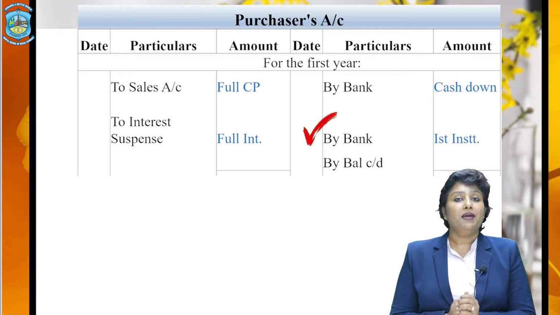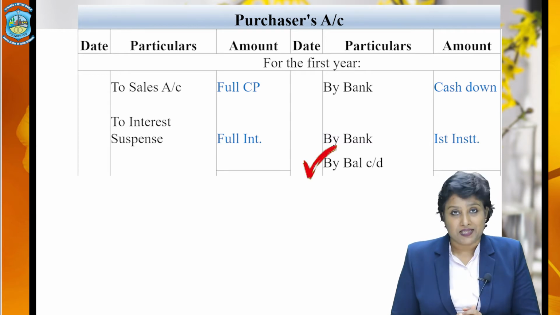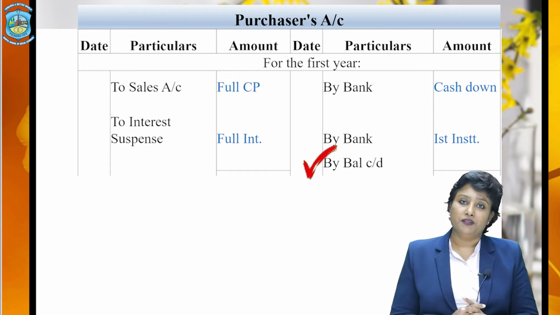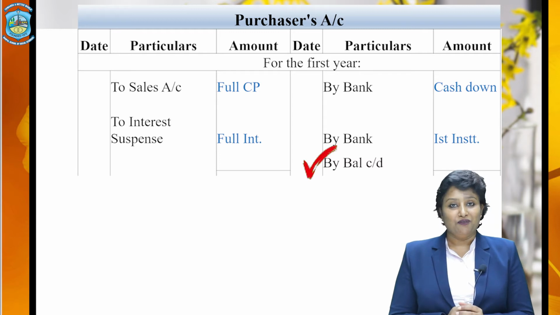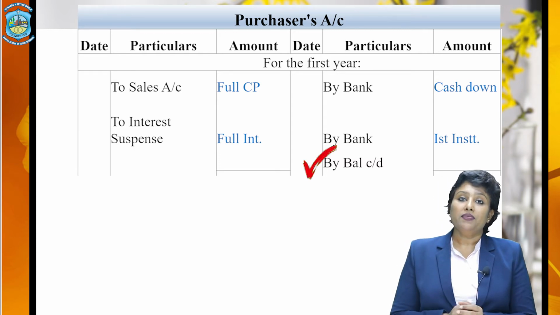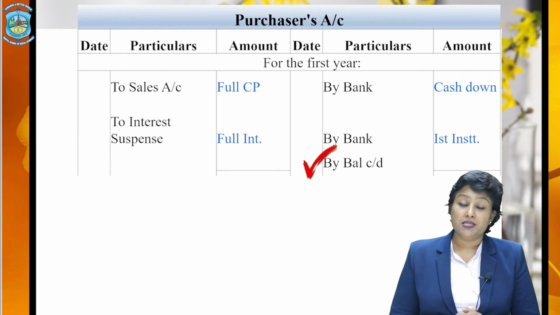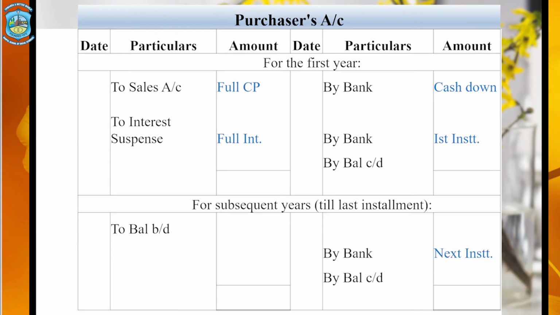Therefore, the balance will be carried down and brought down to the next year or to the next part of this particular account. After bringing down the balance, you will again have to credit the buyer's account with the amount of subsequent installments by writing on the credit side as "By bank account". So for each installment, you simply need to write on the date of installment "By bank" and carry down the balances as the closing balance and bring it down as the opening balance in the next years, till the last installment has been paid. I hope you have understood how to prepare the purchaser's account.